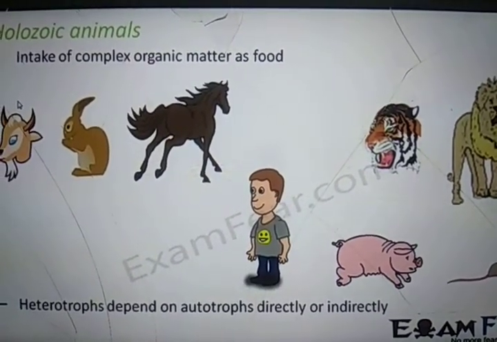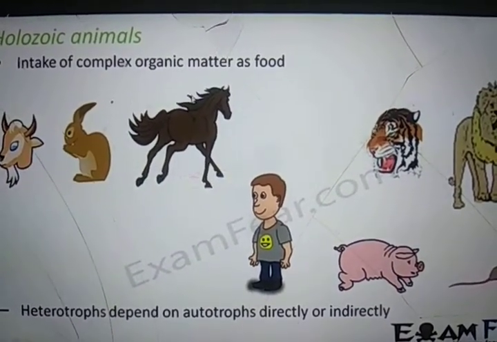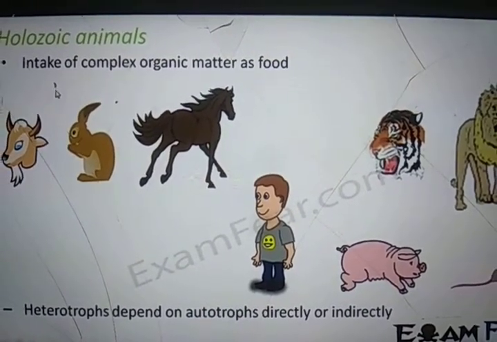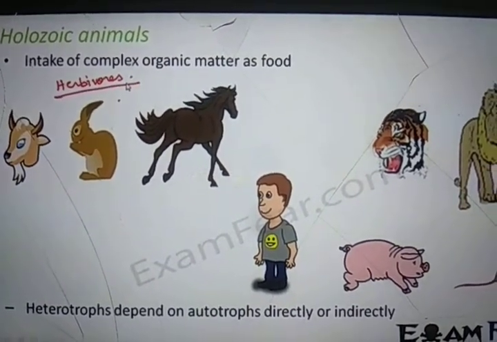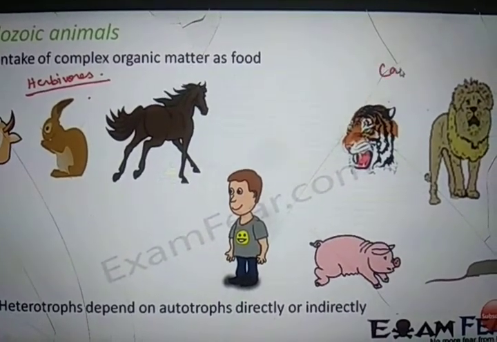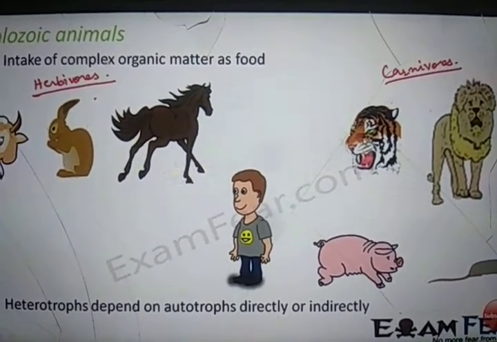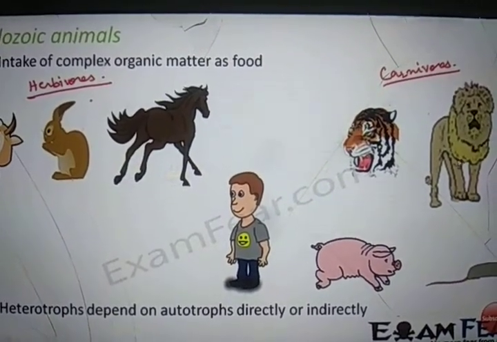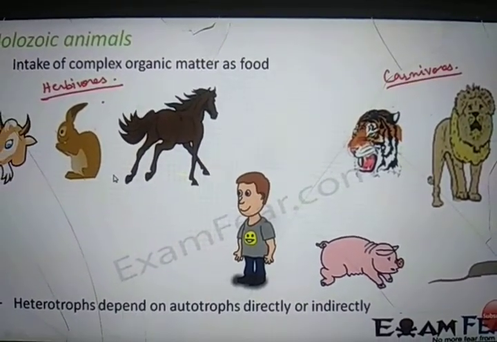So here again, these holozoic animals are also very different. Here you see that goat, rabbit, horse. These are all those animals which directly eat plants. So these are also called herbivores. Why? Because they are directly dependent on plants. Here you see tiger and lion. They are called carnivores because they feed on animals which feed on plants. So basically a tiger might eat a deer, and deer eat plants. So these carnivores can eat up the herbivores. So they eat other animals.